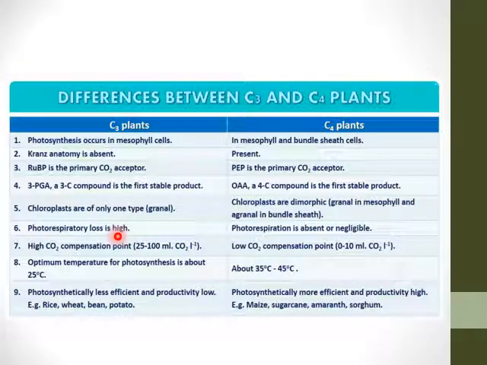Photorespiratory loss is high in C3, whereas it is absent in C4. C3 has a high CO2 compensation point, that is 25 to 100 ml, while C4 has a low CO2 compensation point, that is 0 to 10. The optimum temperature for photosynthesis in C3 is about 25 degrees centigrade, while in C4 it is about 35 to 45 degrees centigrade. C3 is photosynthetically less efficient and productivity is low. It takes place in plants like rice, wheat, bean and potato. C4 is photosynthetically more efficient and productivity is high. It takes place in plants like maize, sugarcane, amaranth and sorghum.